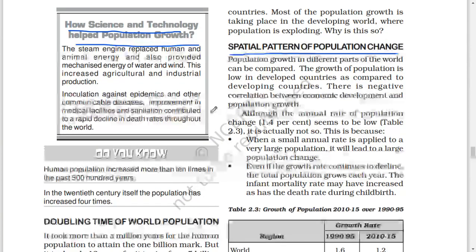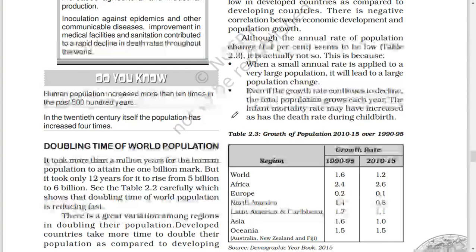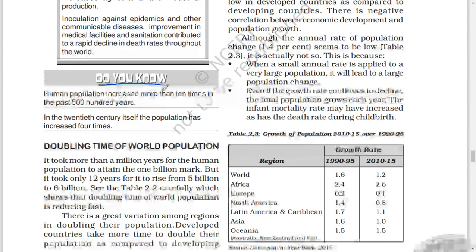Although the annual rate of population change, 1.4%, seems to be low, table 2.3, it is actually not so. This is because when a small annual rate is applied to a very large population, it will lead to a large population change. Even if the growth rate continues to decline, the total population grows each year. The infant mortality rate may have increased, as has the death rate during childbirth. Do you know the human population increased more than 10 times in the past 500 years?